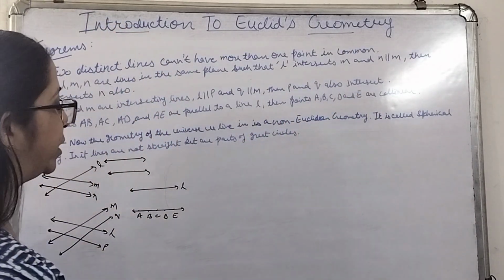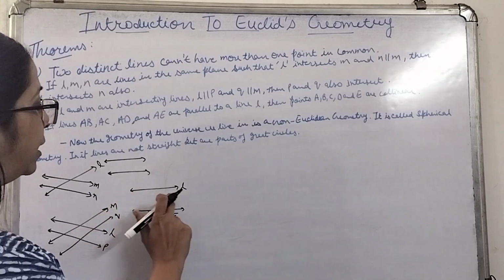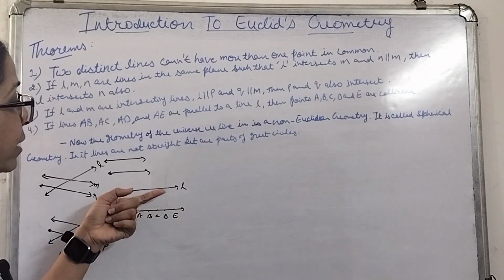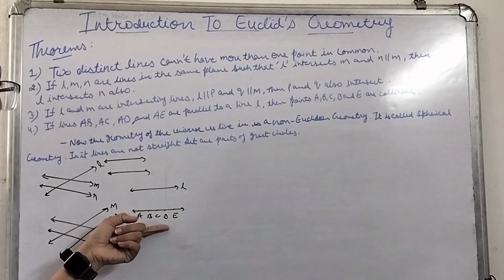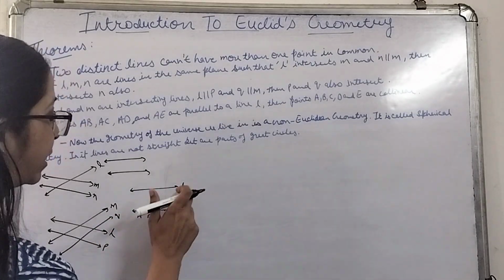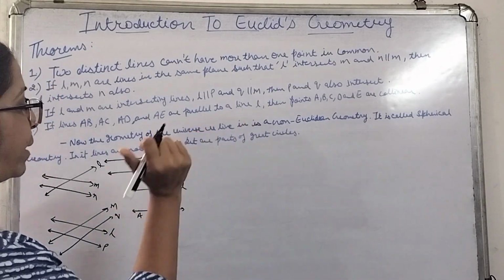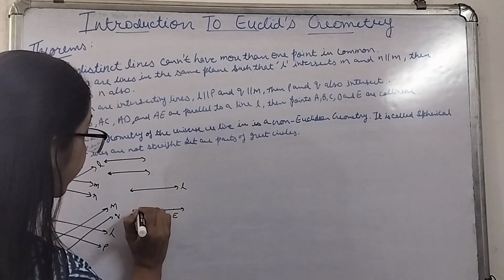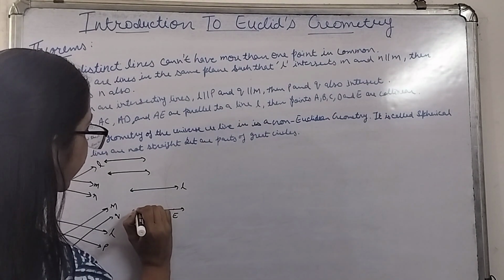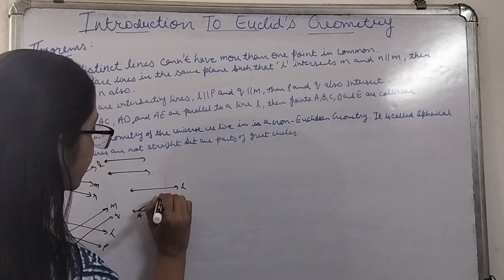If AB is parallel to L and AC is also parallel to L, suppose this is your AB.